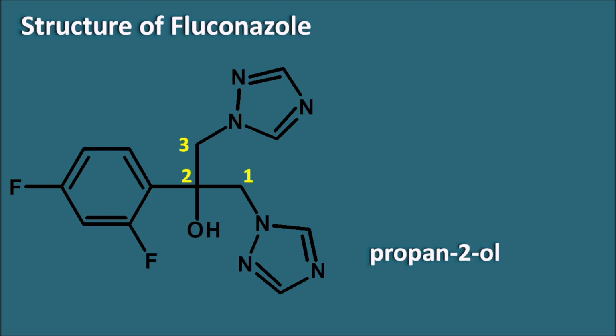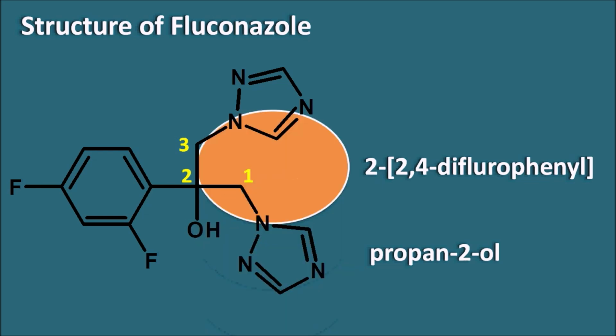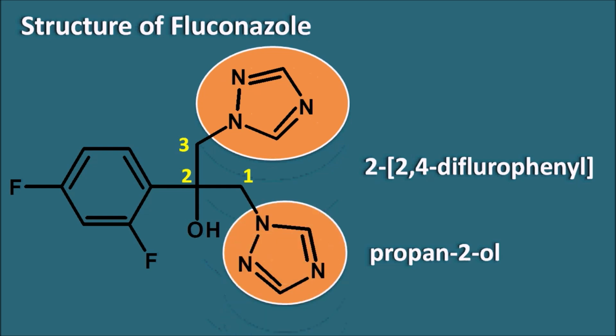Similarly, at the second position, a phenyl ring with fluorine groups is present. So at the second position, a 2,4-difluorophenyl group is going to be present. And then what are the groups present at the third and first position? At the third position as well as the first position, you can observe that it has the same groups. So we can represent this as 1,3-bis. The bis indicates they are present twice in the structure.